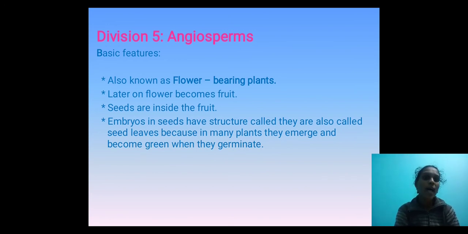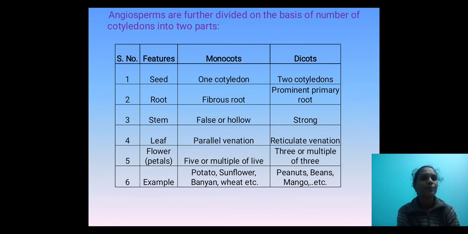Embryos in seeds have a structure called cotyledons. They are also called seed leaves because in many plants they emerge and become green when they germinate. Before germination there is no color, because small leaves are there inside the seeds. After they emerge, they become green when they germinate. Angiosperms are further divided on the basis of the number of cotyledons into two parts, that is called monocot and dicot.